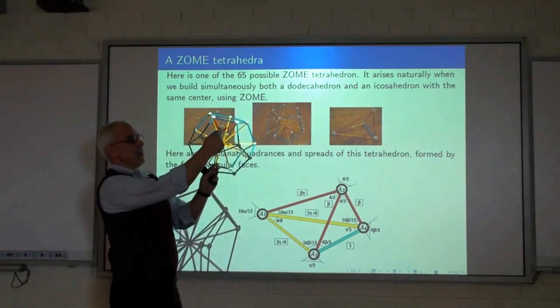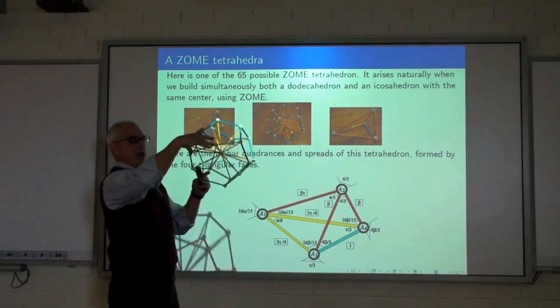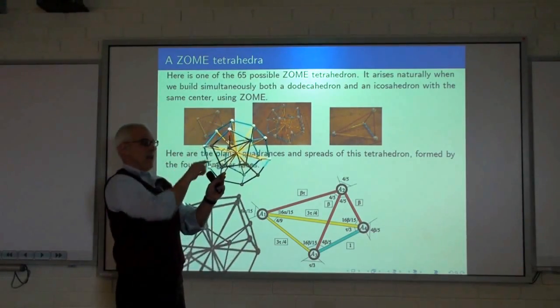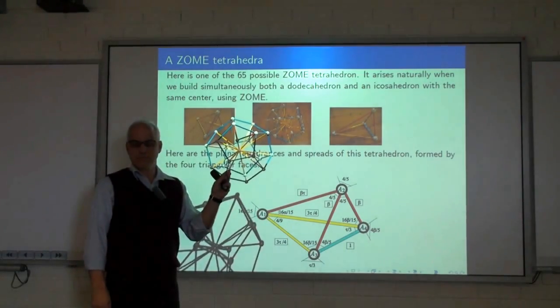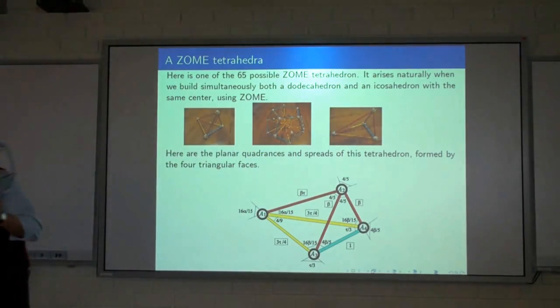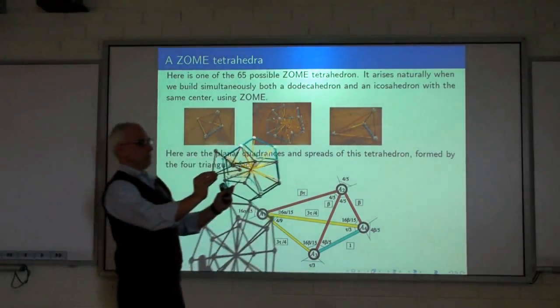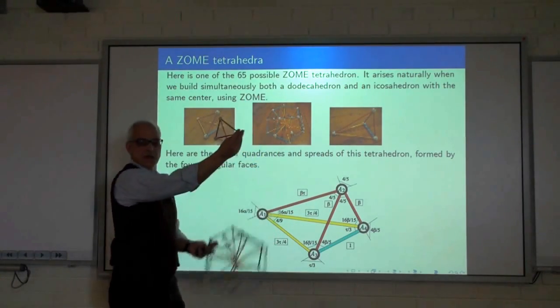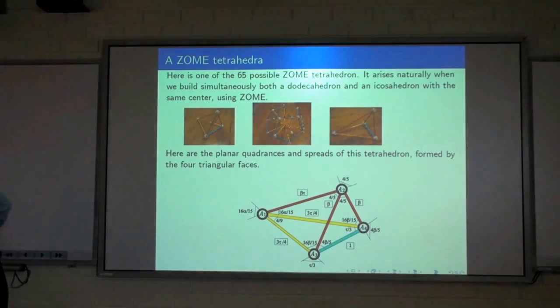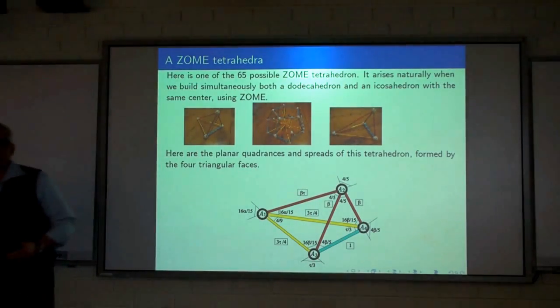And I'm going to join this thing up with these two things here, and I'm going to take this and the center, and I'm going to pull that tetrahedron out. There it is. Good stuff, pull that out. So that's a particular tetrahedron that we can make with Zome, and we can study it.